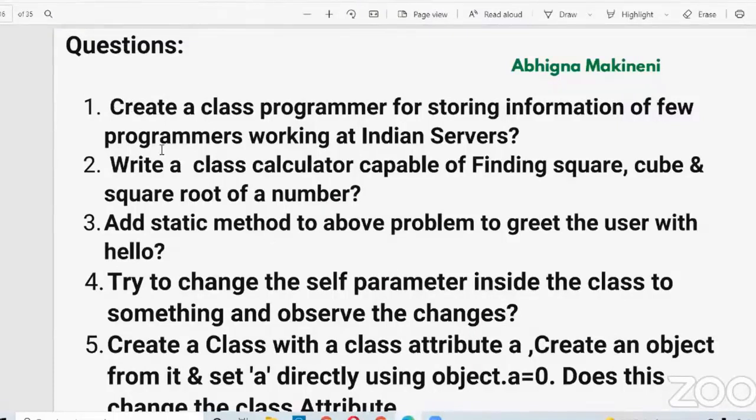The first question is: create a class Programmer for storing information of a few programmers working at Indian Servers Company.